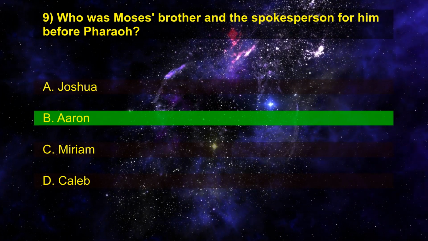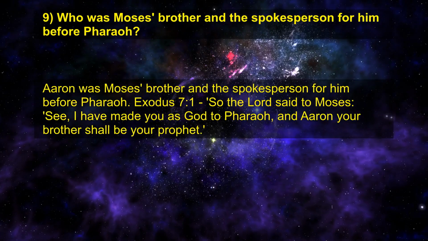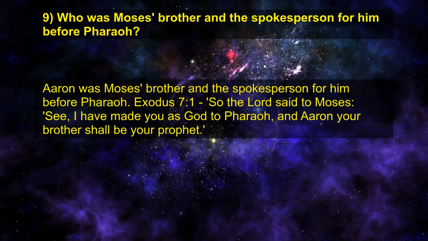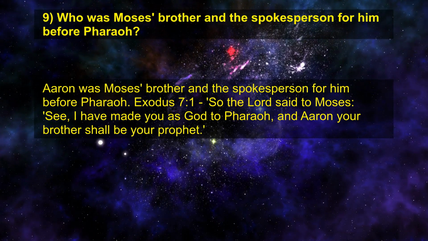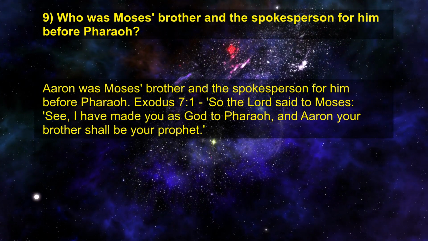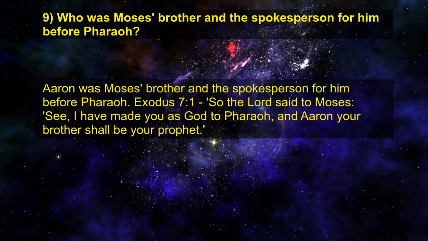Right answer is B. Aaron. Aaron was Moses' brother and the spokesperson for him before Pharaoh. Exodus chapter 7 verse 1. So the Lord said to Moses, "See, I have made you as God to Pharaoh, and Aaron your brother shall be your prophet."